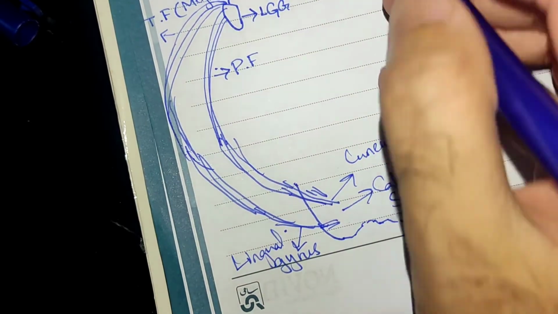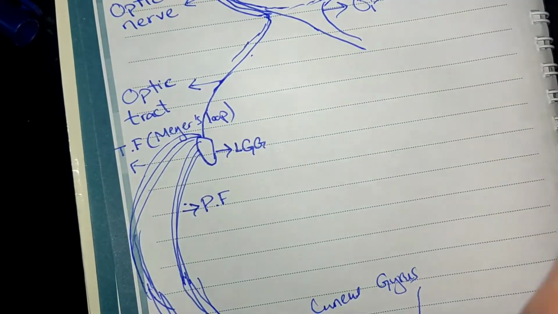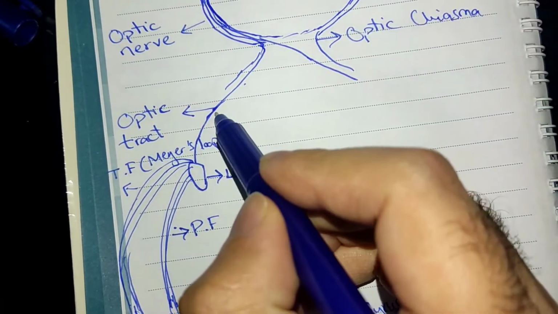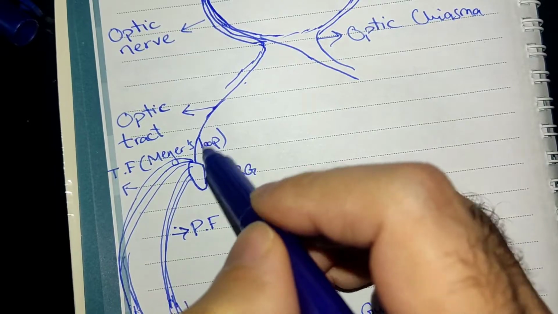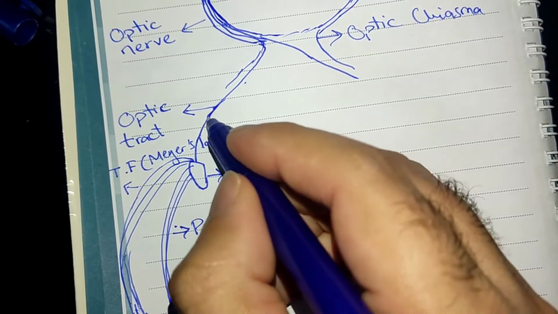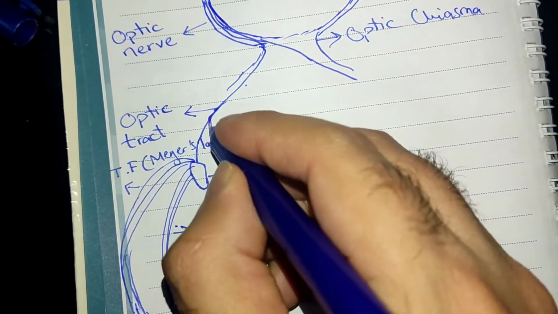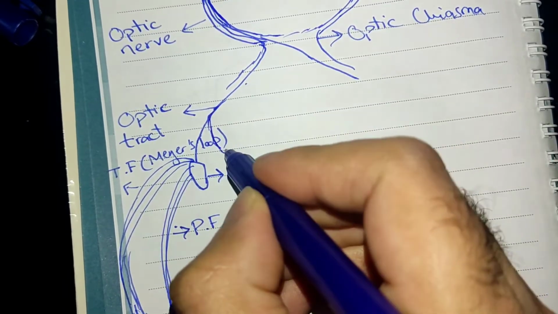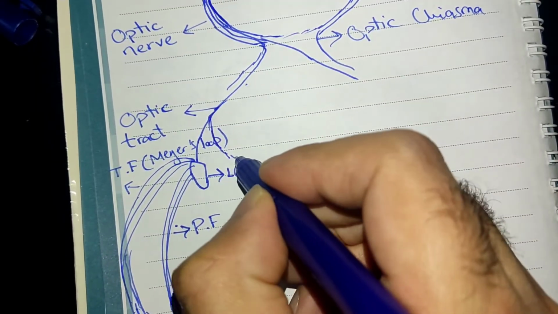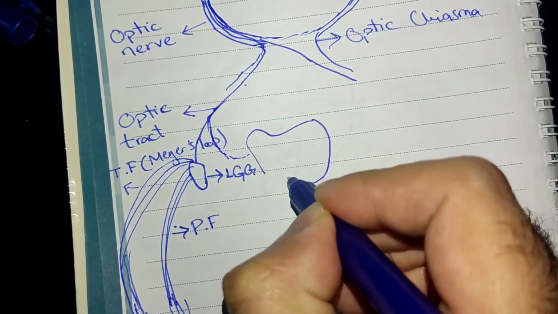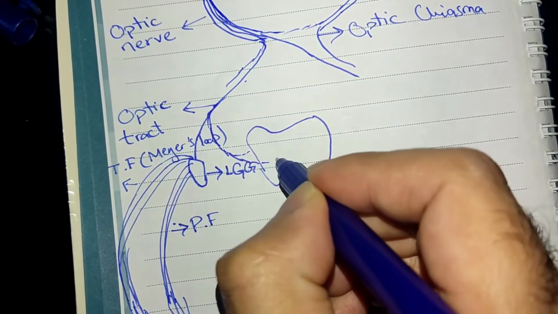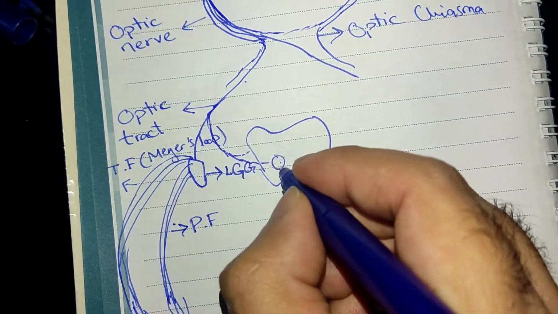Okay, one thing I want to add. Now the fibers for the light reflex pass through it before these fibers end at the lateral geniculate body. The fibers for the light reflex emerge and they have their own tract. They go to the midbrain. This is the midbrain. Now they come here to the pretectal nucleus.